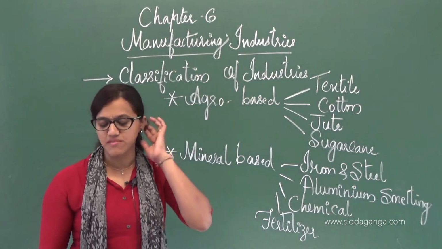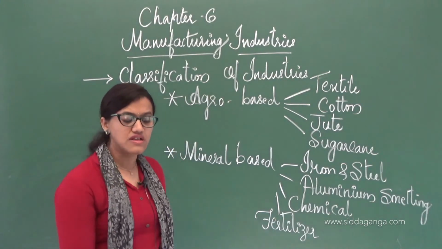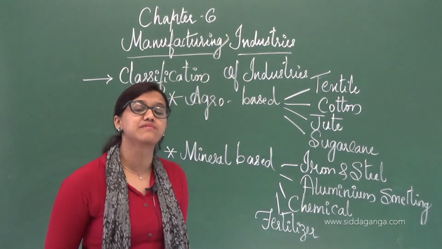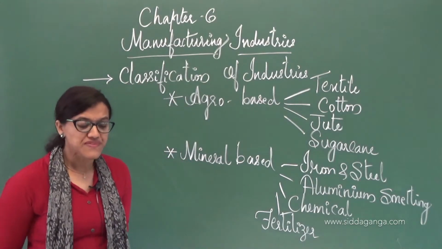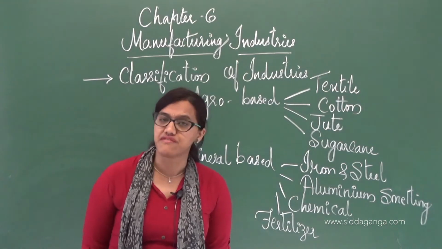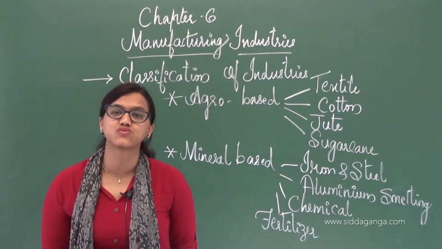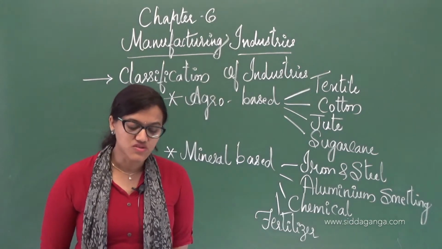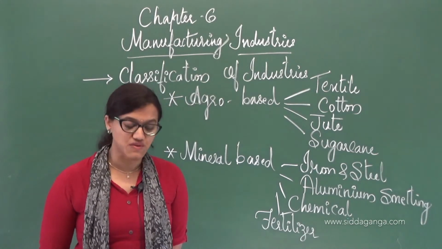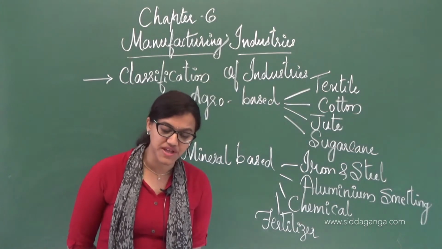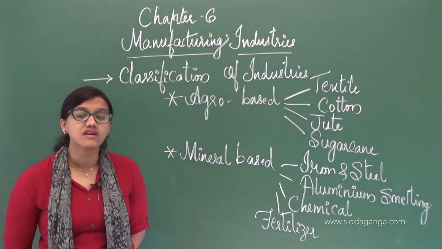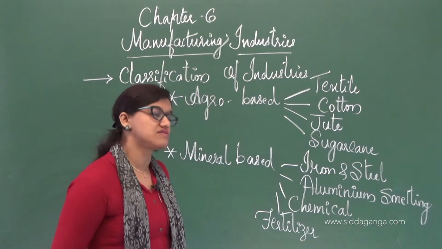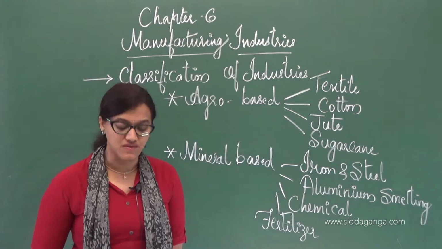So cotton mills are mainly concentrated where? See, the very first cotton mill which was established was in Maharashtra, that is Mumbai, and that too in the year 1854. So this was the place wherein we can find the very first cotton mill. Here the cotton textile industry was concentrated in the cotton growing belt of Maharashtra and Gujarat. As you all know, where it is concentrated, you can check it, that is Maharashtra and Gujarat.